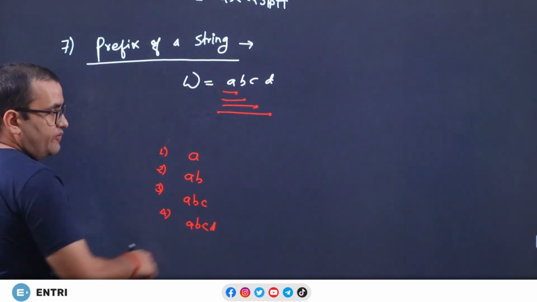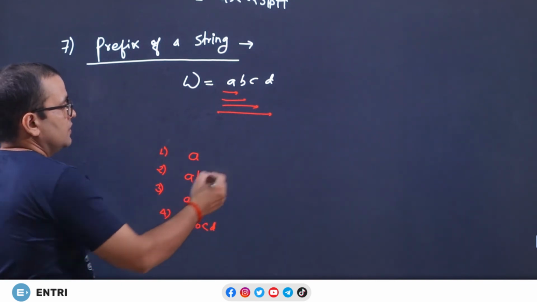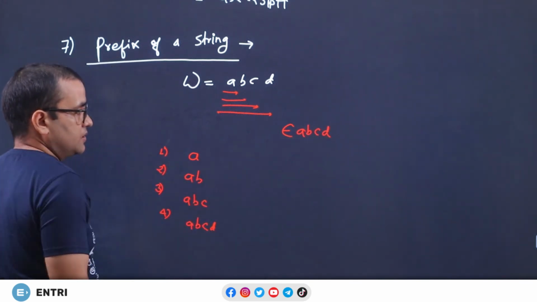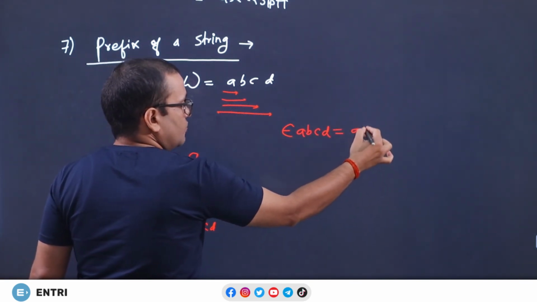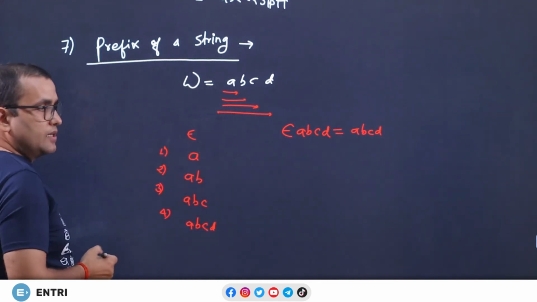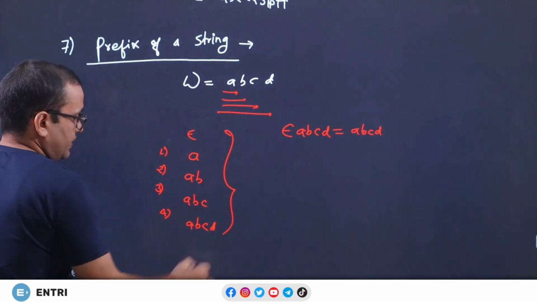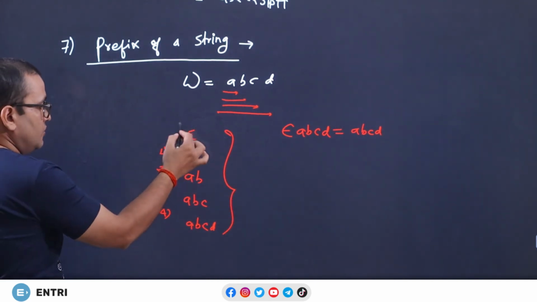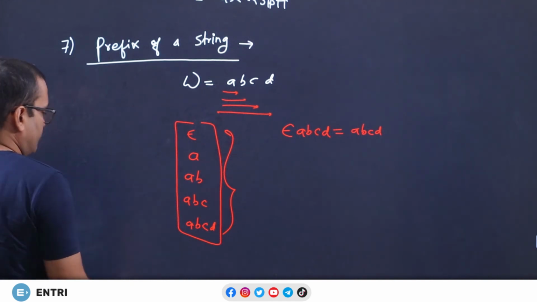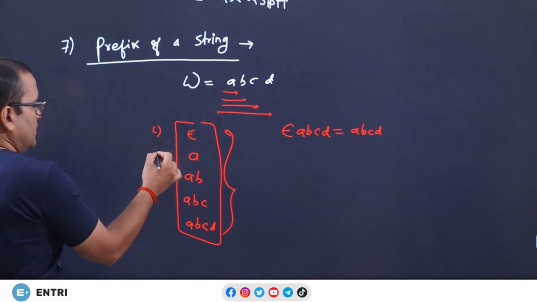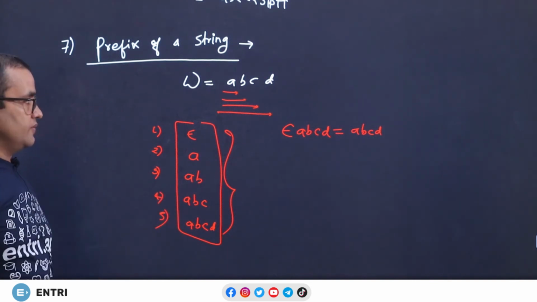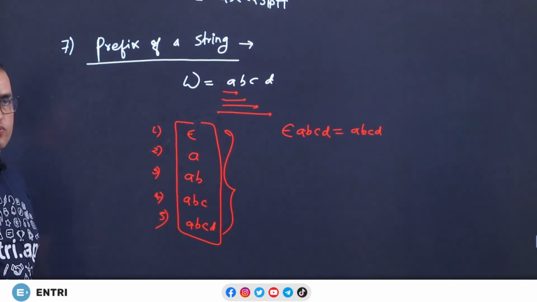A string is a prefix of itself, and there is no meaning of writing epsilon in front of the string, because epsilon ABCD is equivalent to ABCD, but we can include epsilon as a prefix. Epsilon is also included. So you can number it 1, 2, 3, 4 and 5. There are 5 prefixes for this.